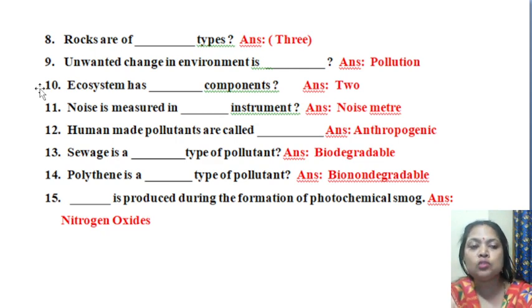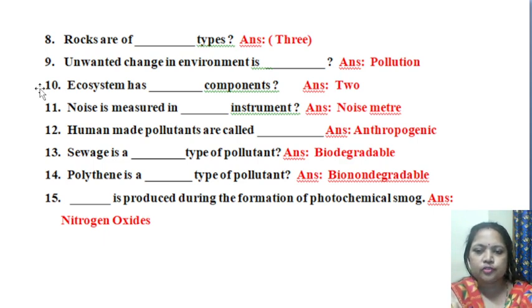That's why it is known as photochemical smog. Okay, so during this process, dash is produced. Means here one type of pollutant is produced. That is the answer of that question. So the answer is nitrogen oxide. Okay. So come to question number 16.